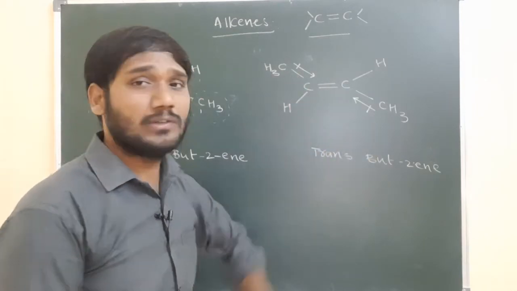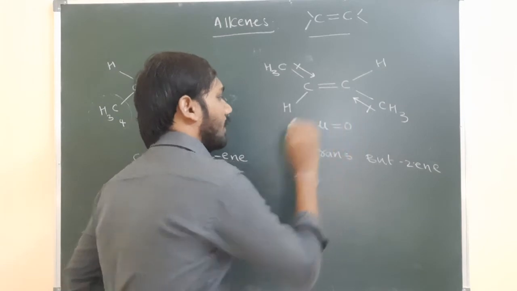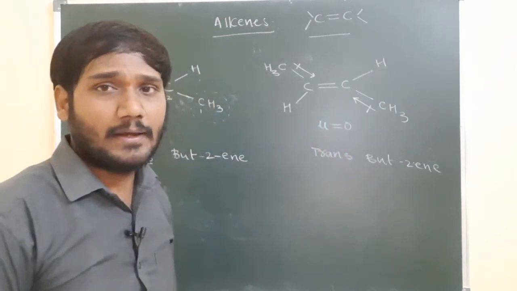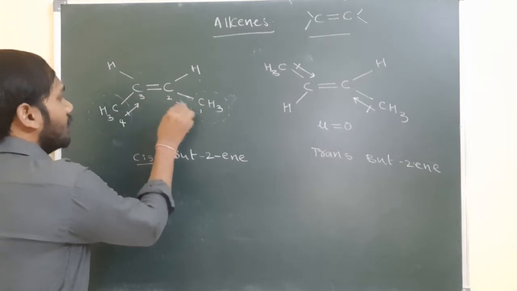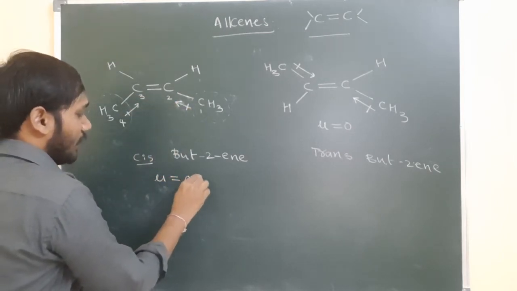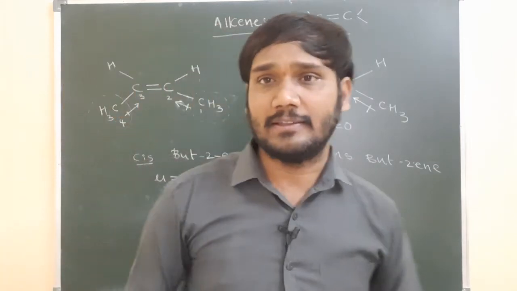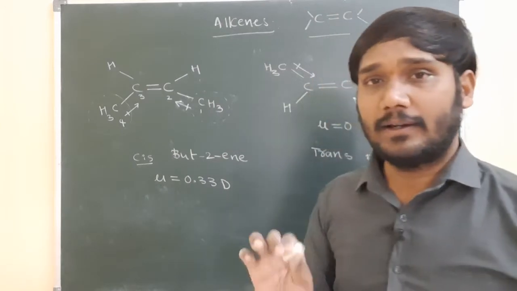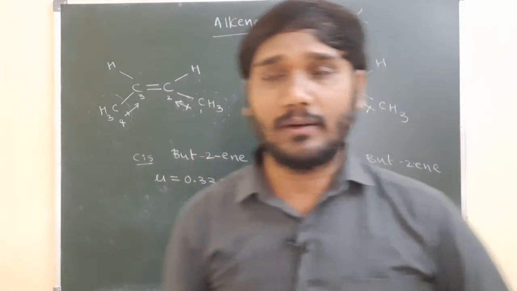So we can say that the dipole moment of the trans compound is 0. Here the dipole moment is in the same direction, so the dipole moment is not equal to 0. Experimentally, the dipole moment of cis-but-2-ene is 0.33 D. So this is the dipole moment of the cis compound, and this is the dipole moment of the trans compound.